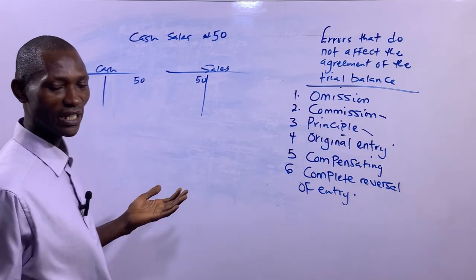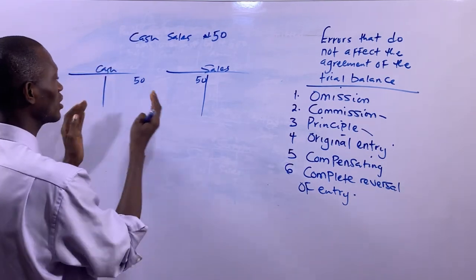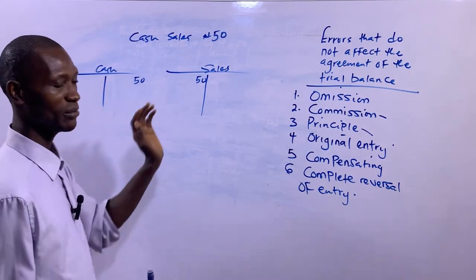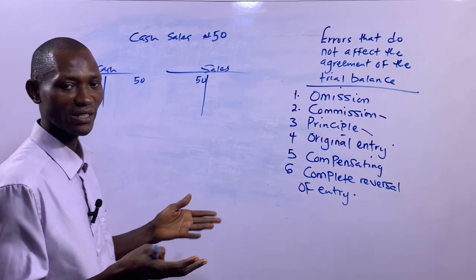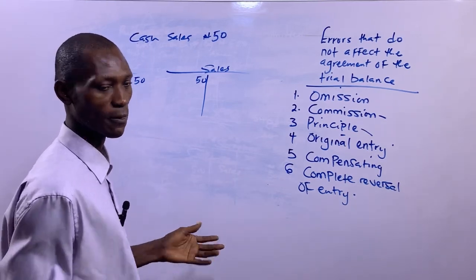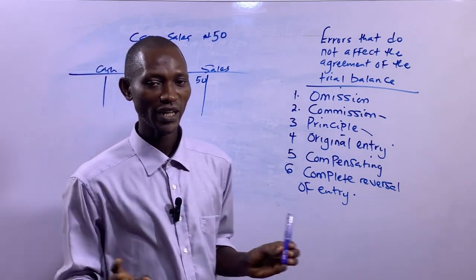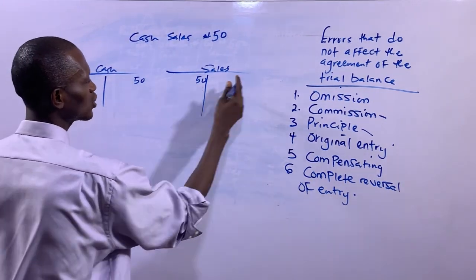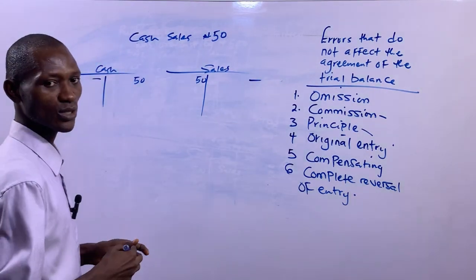But the two sides of the trial balance will still be the same, because you have successfully passed a credit and debit entry for a transaction. It will not affect the agreement of the trial balance. So let's correct this error. Very important, very simple to correct. This entry ought to have been made on the credits and this ought to have been made on the debits. That's what it means.